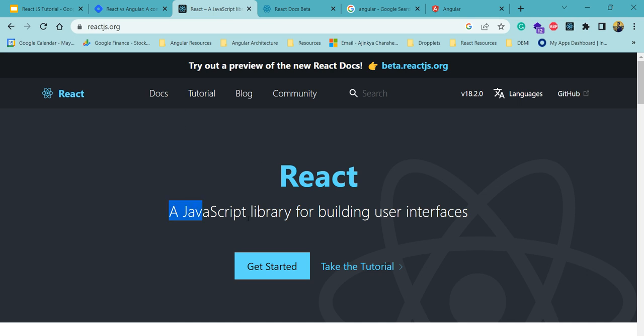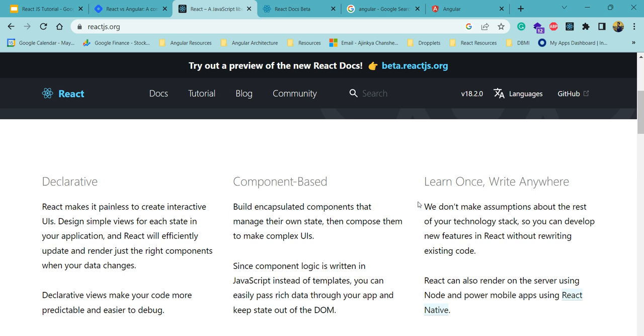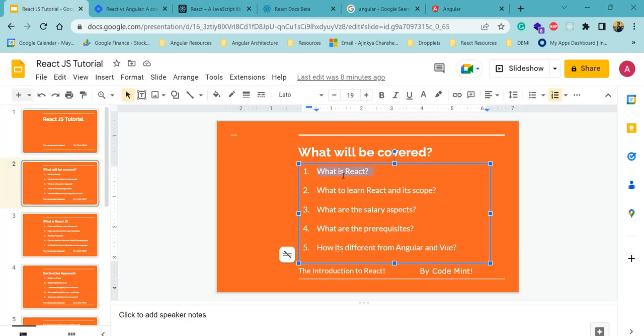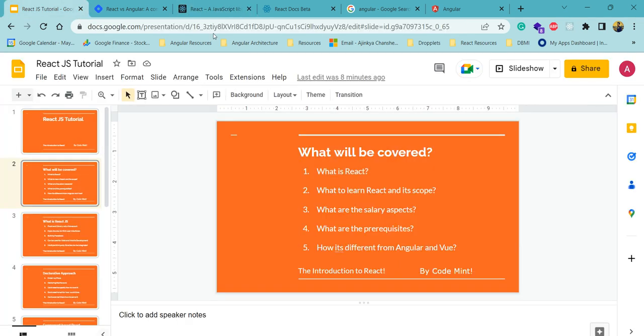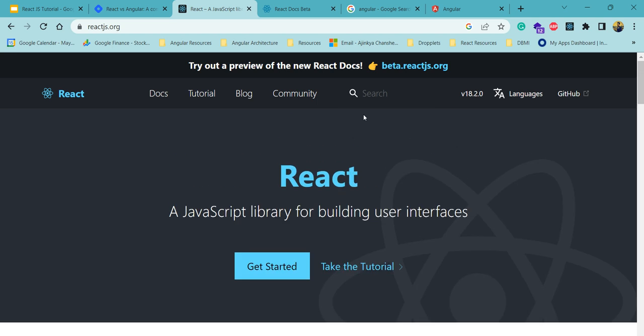As we can see, it's a JavaScript library founded by Facebook, and it has three main features: declarative, component based, and learn once and write anywhere. We will see all the details of these features later on. But before that, we will have a brief idea about what React is. Basically, React is used for building web applications.